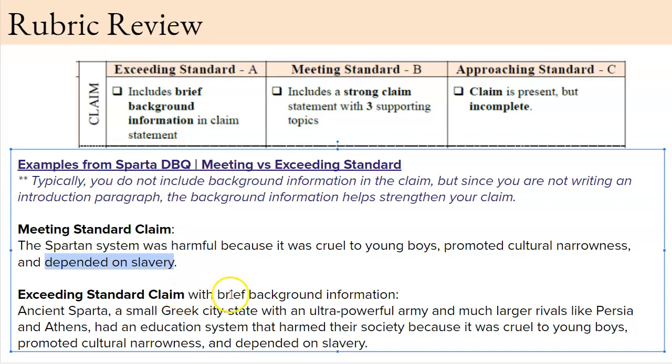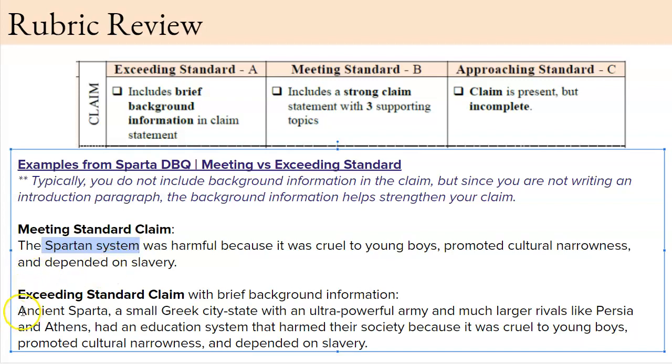And then to exceed, I'm going to include some brief background information. Remember, background information would include details like when and where and further developing the what. Here, the what is already established, but you can go deeper into that.